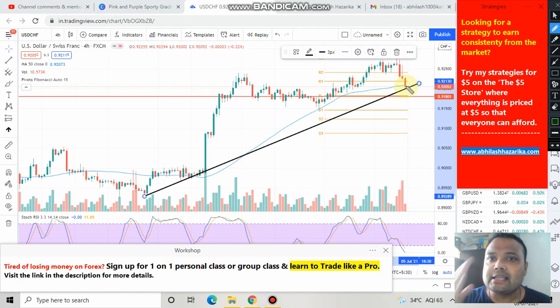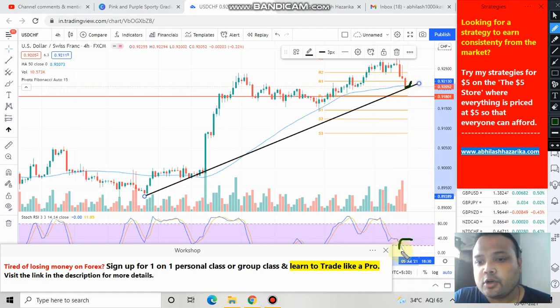Therefore, this trend line is still a valid support for the US dollar Swiss franc. Fine. Am I clear right now? So I'm very much hopeful that on Monday, if things remain normal, then market should bounce from this particular level.